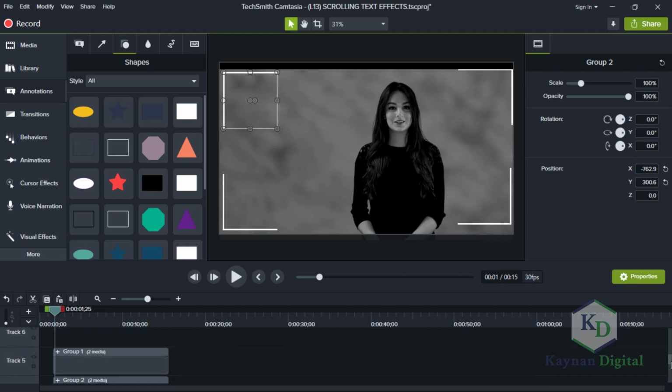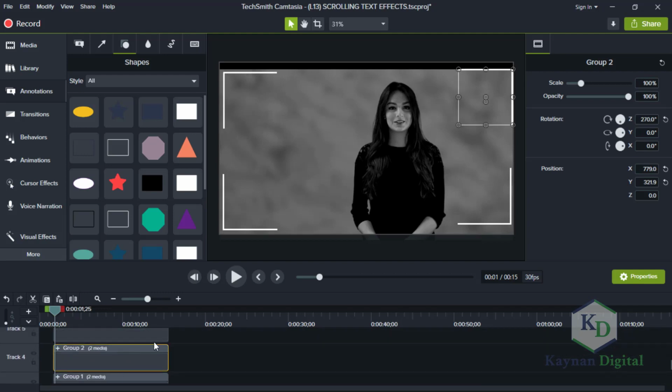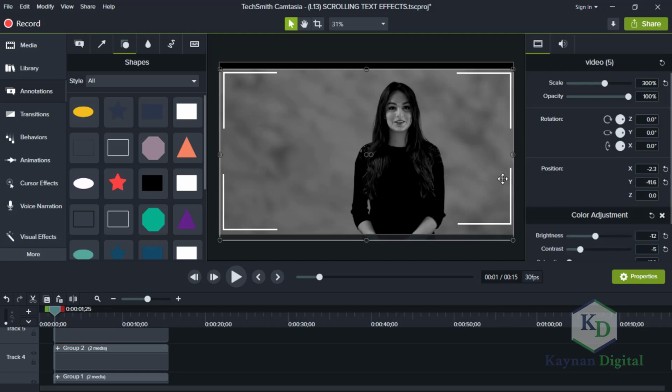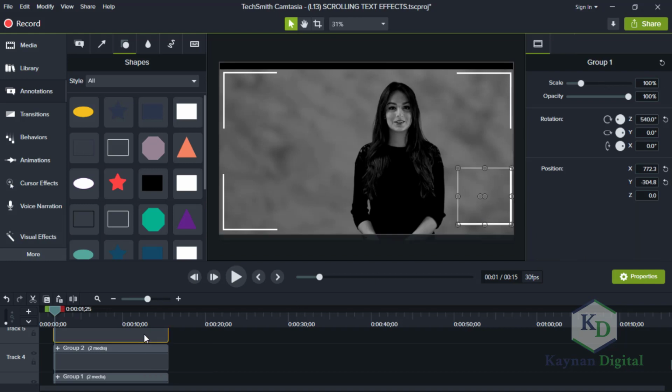Move it 3, 4, 300. Okay, that's good. Then last one, move it out a little bit.